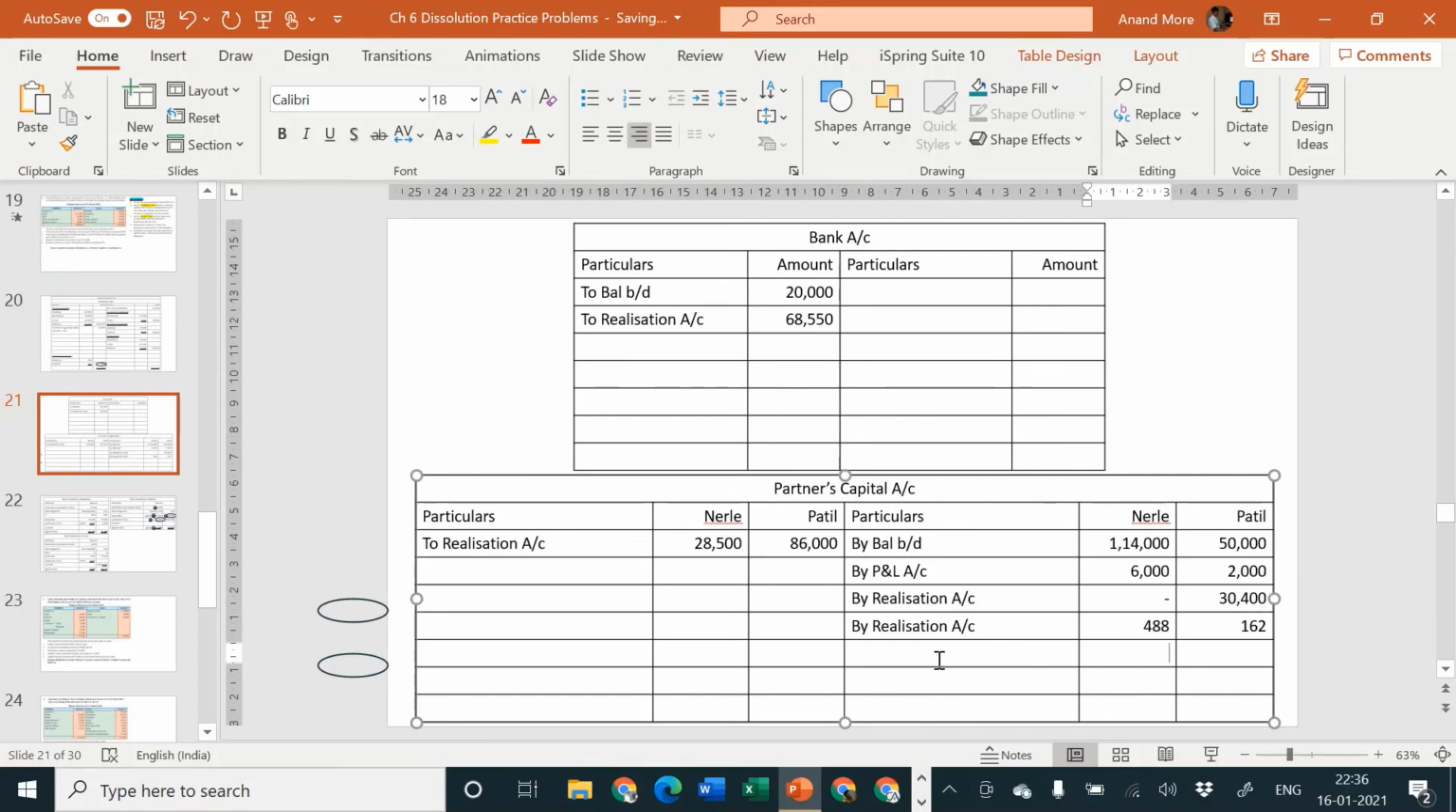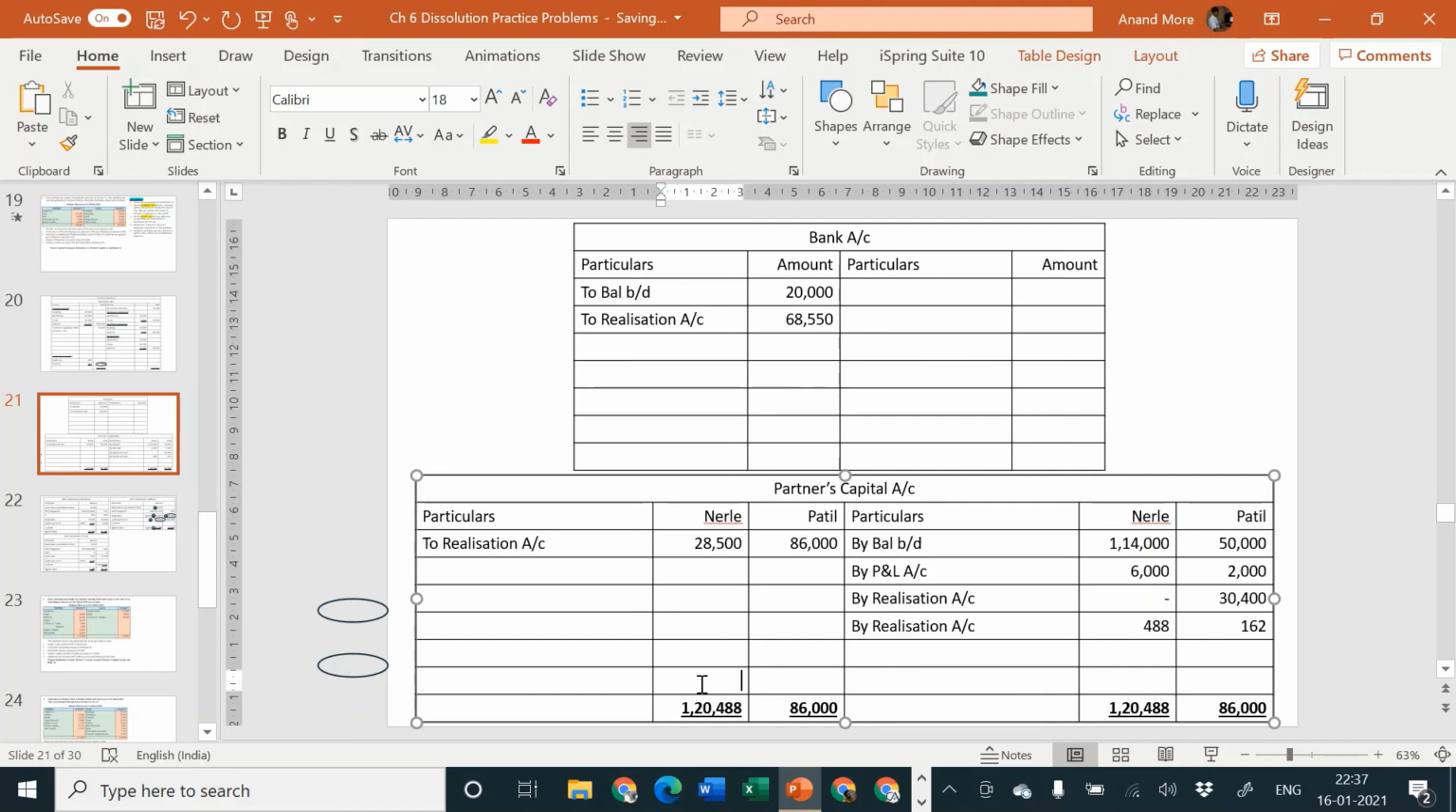Now let us close the partners capital account. The total of credit side of Nirle appears to be higher, and the total of debit side of Patil appears to be higher because debit is 86, here it is 50 and 30, that means 82,000. So I'll consider a total of debit side of Patil 86,000, and here it is 86,000, and take the case of Nirle, it will be 1,14,000 plus 6, that is 1,20,000 plus 488, 1,20,488. So I'll consider here 1,20,488. Let us find out the balancing figure.